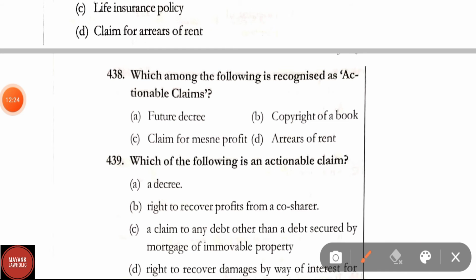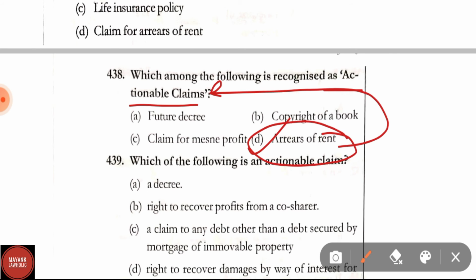Question number 438. Which among the following is recognized as actionable claims? Options are future decree, copyright of a book, claim for mesne profits, arrears of rent. Correct answer is option D, that is, arrears of rent is recognized as actionable claims.